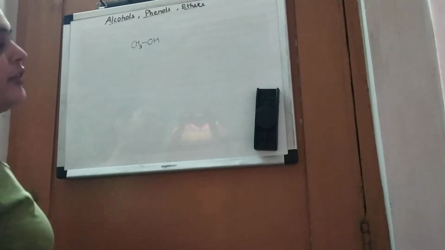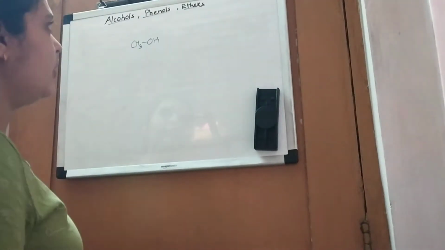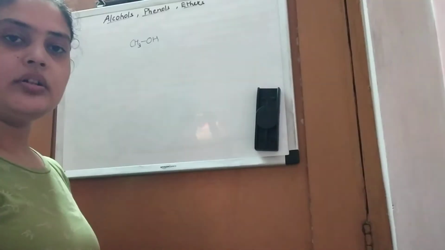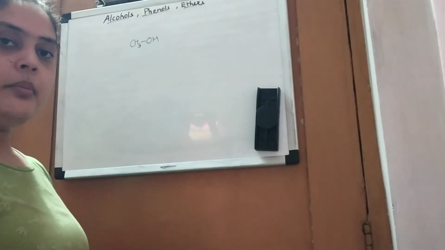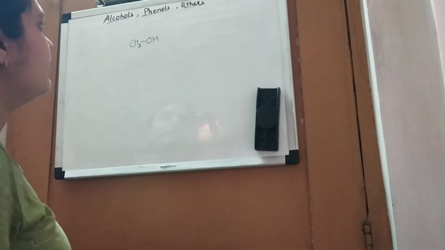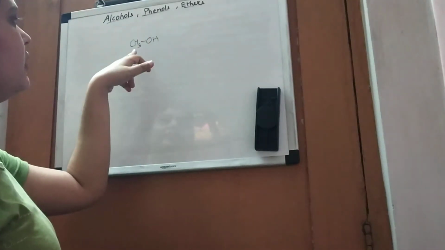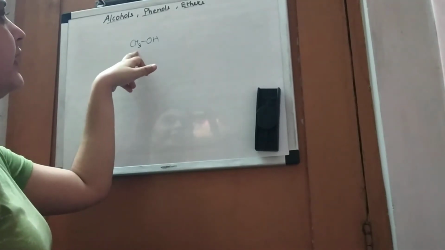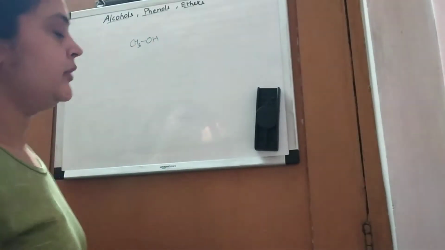Now next is phenol. What are phenols and how are they different from alcohols? Phenol also contains a hydroxy group, that is the OH group, but phenols differ from alcohols in the aliphatic part. Phenol contains an aromatic system.